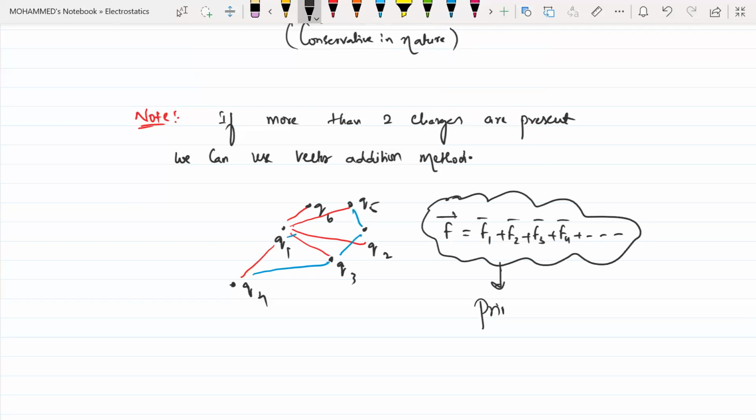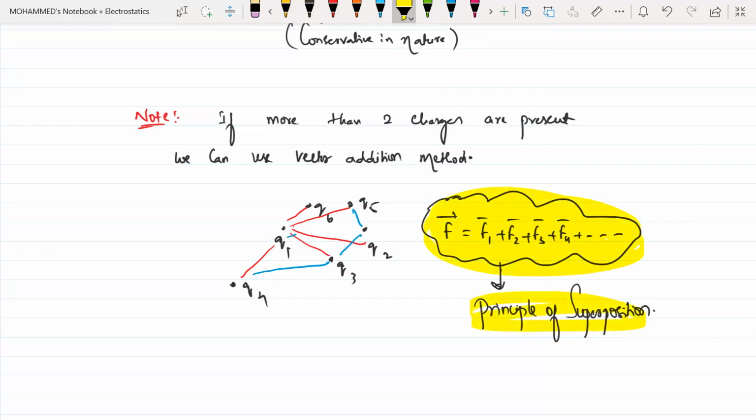This one is known as what, beta? Principle of superposition. If more than 2-3 forces are present, we can add them vectorially. That is known as the principle of superposition.